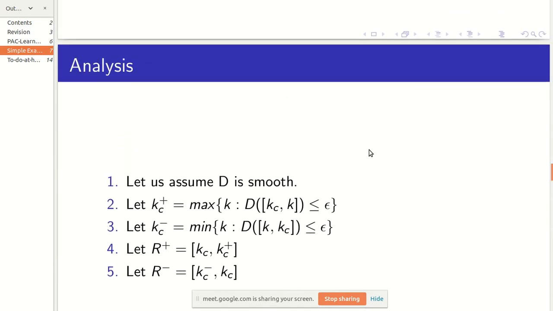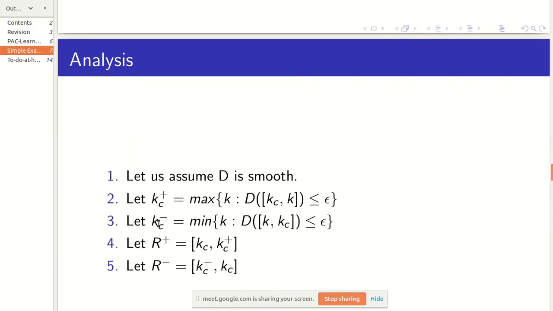Okay, so let us define some constants. kc plus is the maximum value k such that, I'll explain what this term means, this term is less than or equal to epsilon. It means that if we pick any number randomly, the probability that the number will lie in this interval kc comma k is at most epsilon.